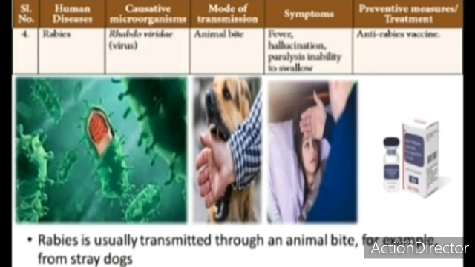How can it be prevented? It can be prevented by taking the anti-rabies vaccine. Rabies is usually transmitted through an animal bite, for example, from stray dogs. This is hallucination. A person can't see the picture clearly. That is a blur in the view, that is hallucination.